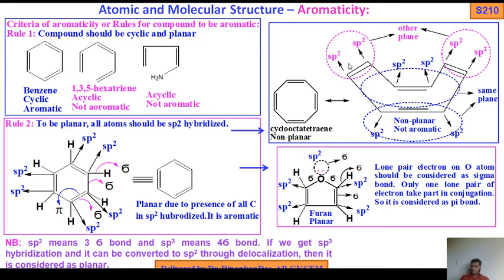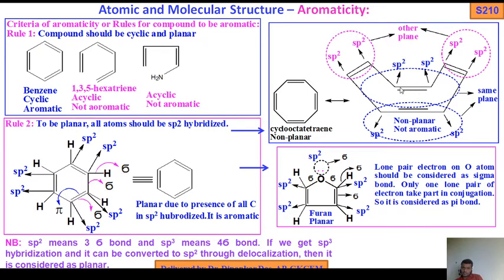Now, these two sp2 hybridized carbons and these two sp2 hybridized carbons lie in the same plane. That's why I have shown a dotted line in the same violet color, in the same plane. So these two pi electrons, 1 pi and 2 pi, are in the same plane.